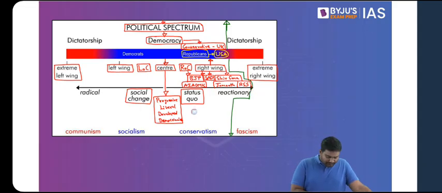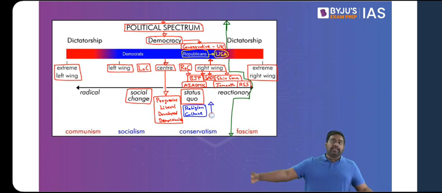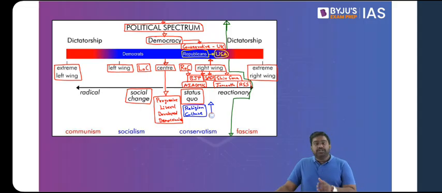Now, if you take an issue, let's say the issue of religion, tradition, and culture, towards the right wing, there is a high importance attached to these issues. So as you move towards the right, religion, culture, tradition becomes more and more important.